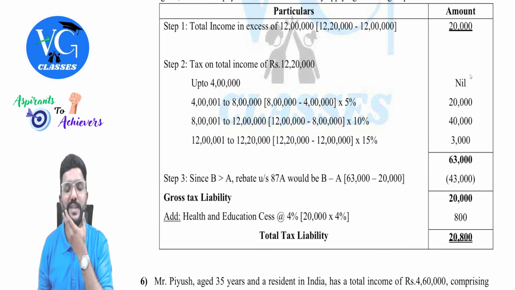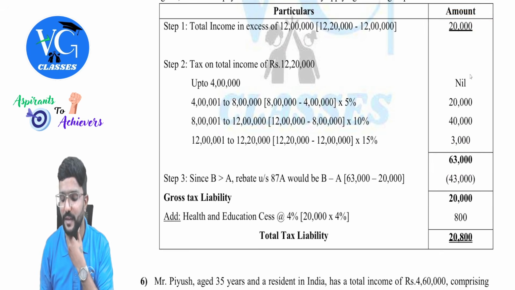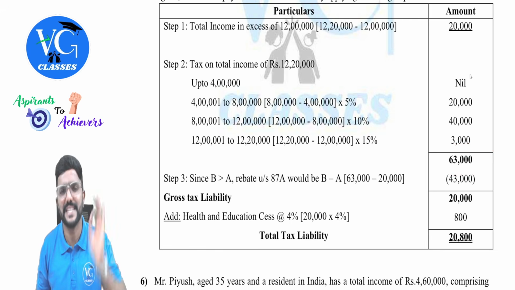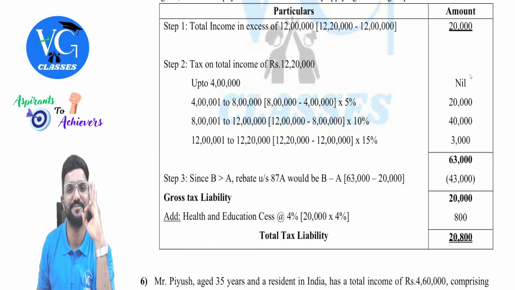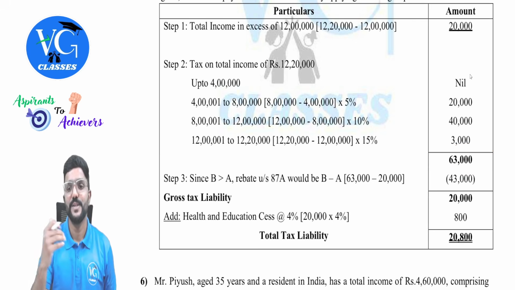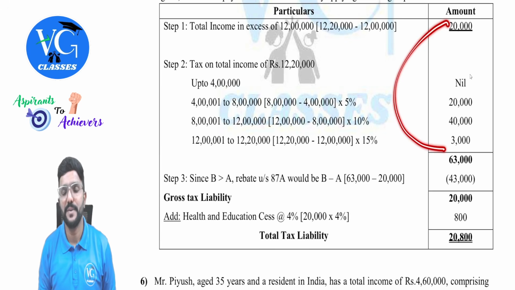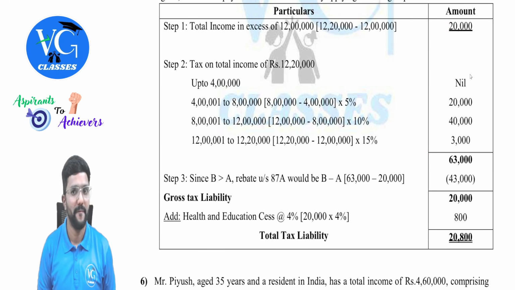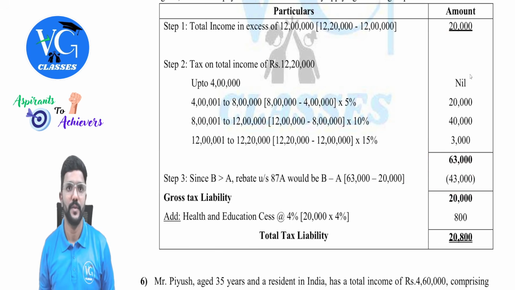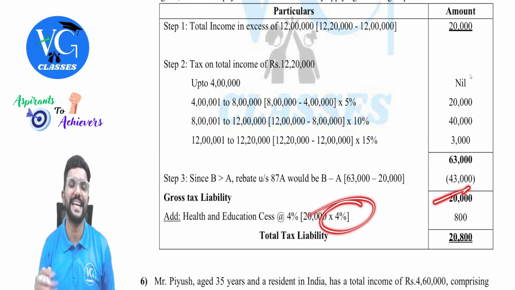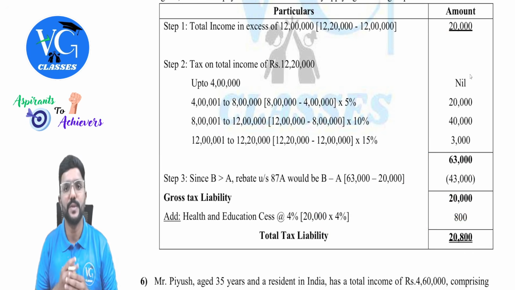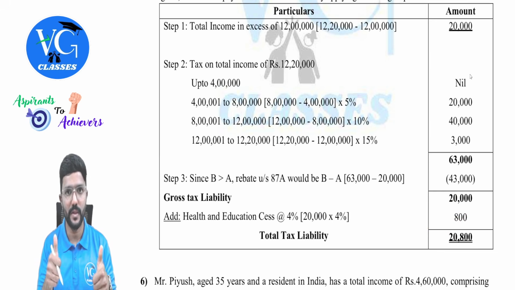Just for a 20,000 increase in income beyond 12 lakh, tax liability is going up by how much? 63,000. Because if his total income is exactly 12 lakh, what is the tax liability? Zero. So how much is the rebate available? The difference between 63,000 and 20,000, which comes to 43,000. 43,000 rebate is available. So the remaining 20,000 plus 4% health and education cess has to be paid by Pawan, which comes to 20,800. Got it?